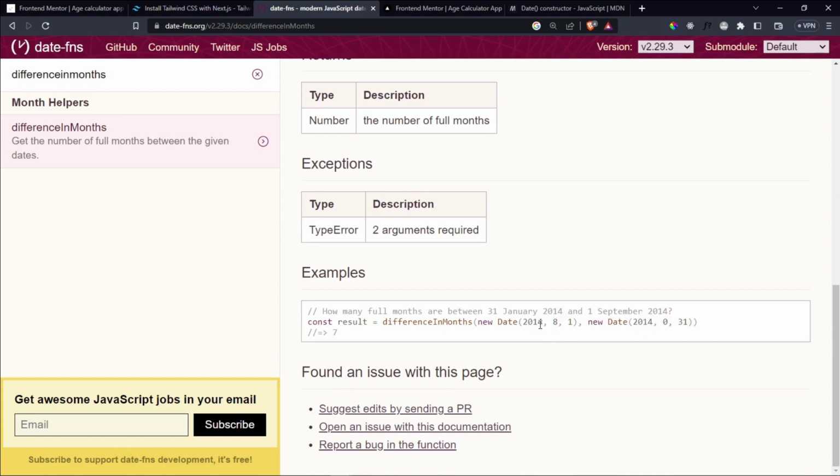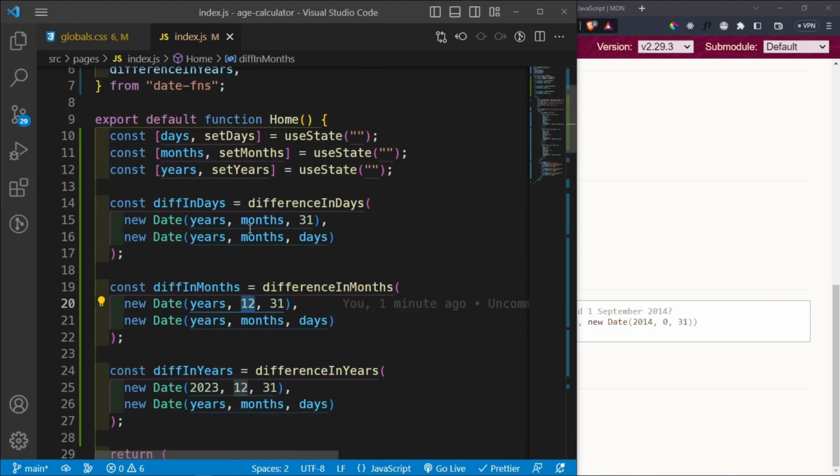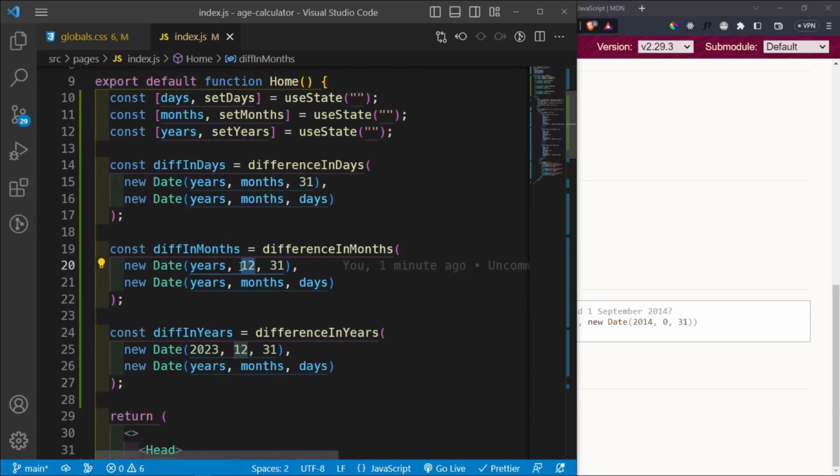I think you can use different years if the months do not exceed 12. But if you want this to evaluate correctly, then you need to use the same number of years. So that's why I came up with using years here. And then the number of months is going to be dynamic depending on what date you want to evaluate from and what date you want to evaluate to.